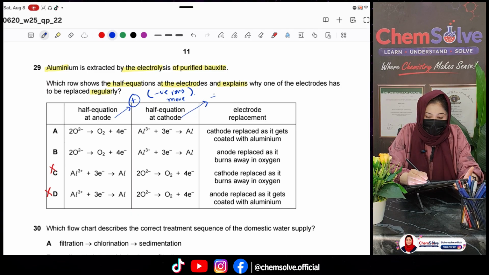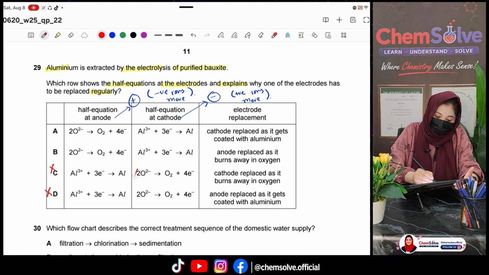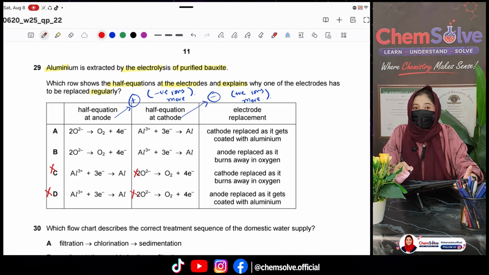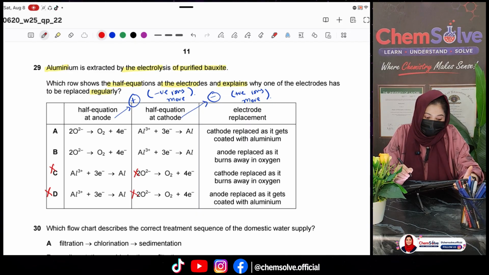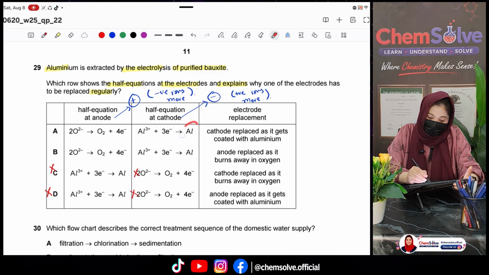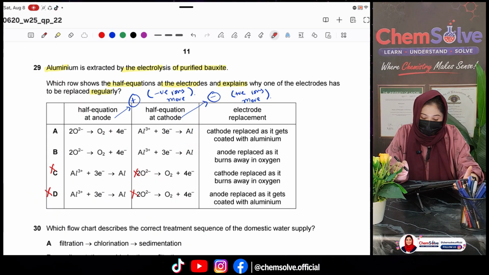The cathode is negatively charged. So positive ions move towards it. So that's why again C and D are not our options. We have to choose the options in which positive ions move towards the cathode, right? Okay, so what's happening here? Oxygen is formed at the anode and aluminium is formed at the cathode.